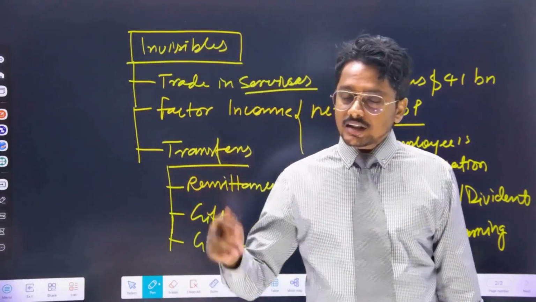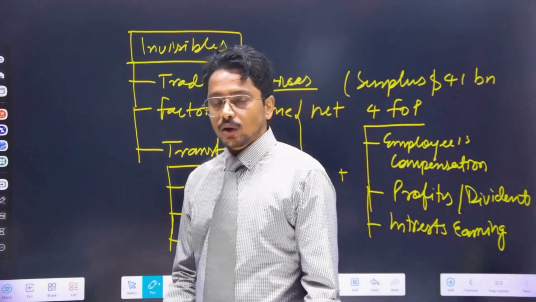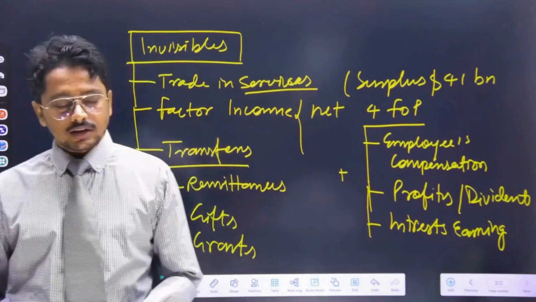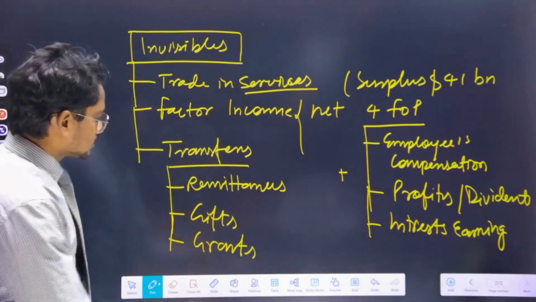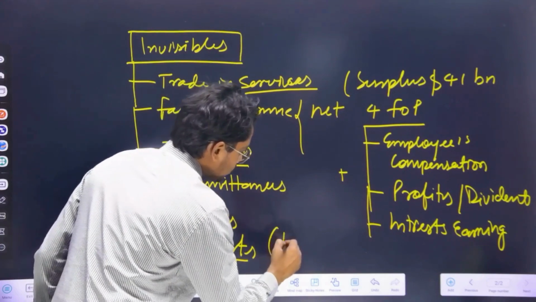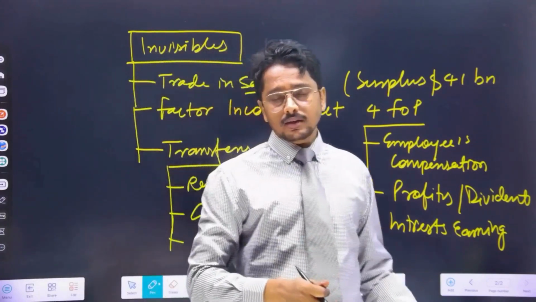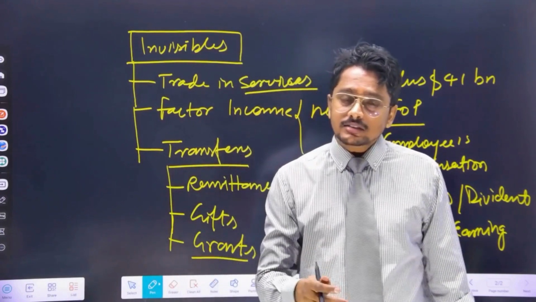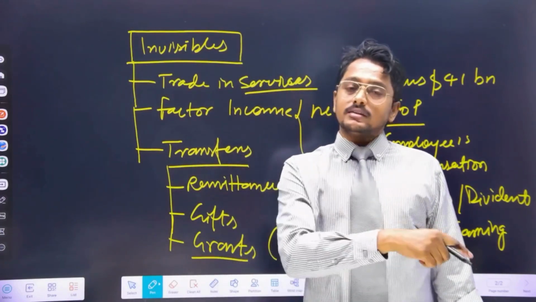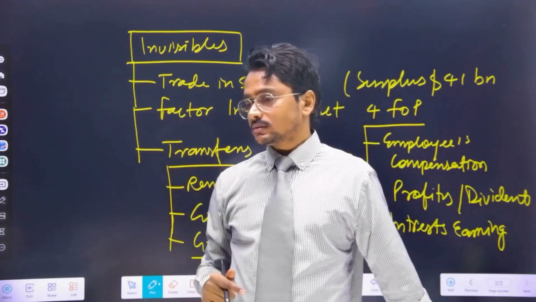Neither is it adding or reducing the assets of India, nor is it adding or reducing any liability on India. So for example, we say grant. If the IMF or World Bank has given some grant to India, the grant is not to be returned. Therefore, no liability falls on us.